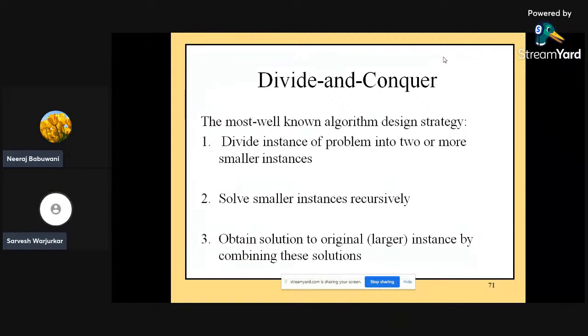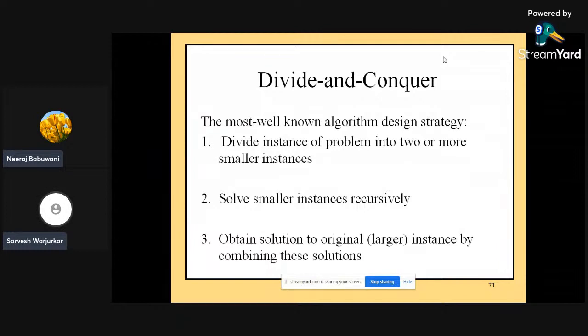Then it solves the smaller instances recursively, as we have just discussed in terms of binary search in this video itself, where the whole list of elements is divided into two parts, until we subdivide it enough to find the element we are searching for.